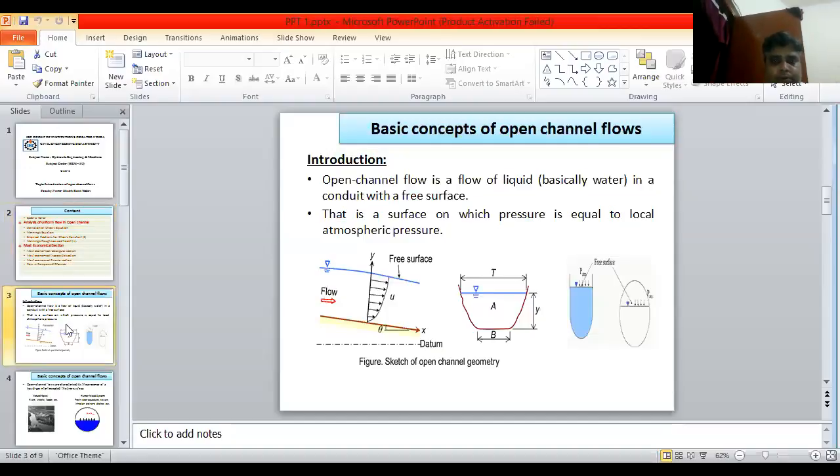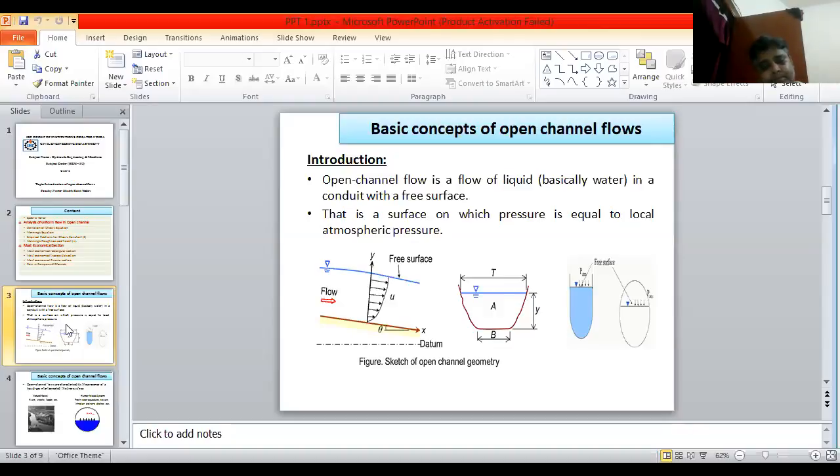Now we discuss the introduction of open channel flow. Open channel flow is a flow of liquid, basically water, in a conduit with a free surface, that is, a free surface on which pressure is equal to local atmospheric pressure. That means open channel flow is considered where a free surface will be created. The conduit may be open or closed, but if a free surface is created, then this flow is known as open channel flow.